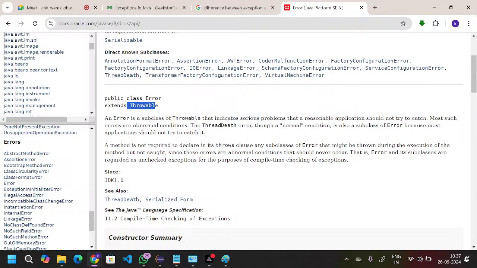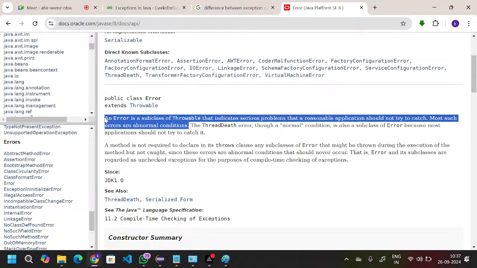If you read this statement from here to here: an Error is a subclass of Throwable that indicates serious problems that a reasonable application should not try to catch. We cannot handle. Next one, most such errors are abnormal conditions.